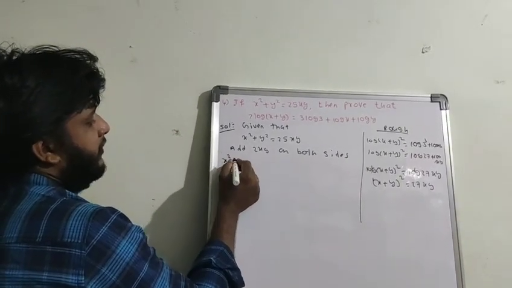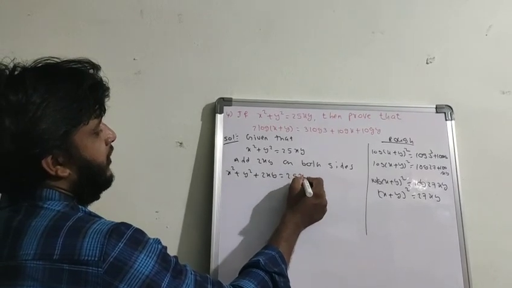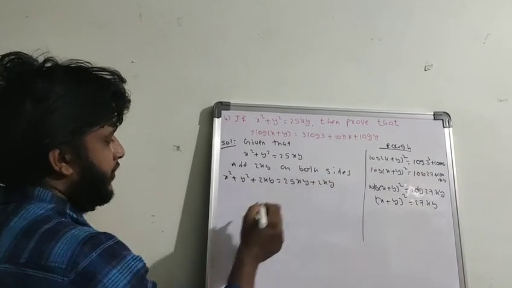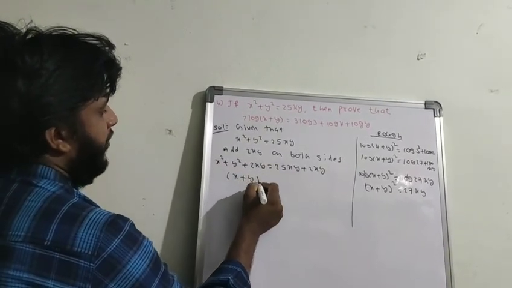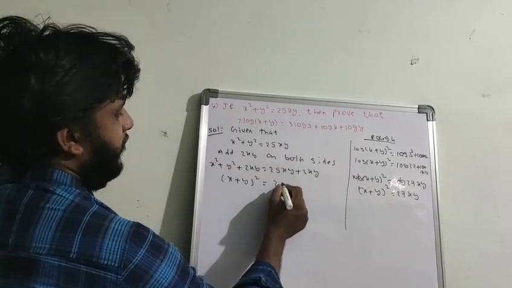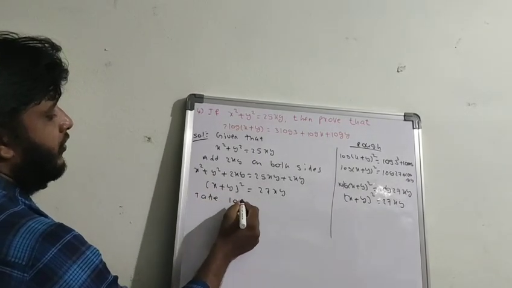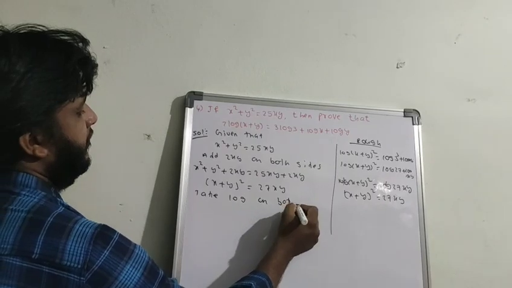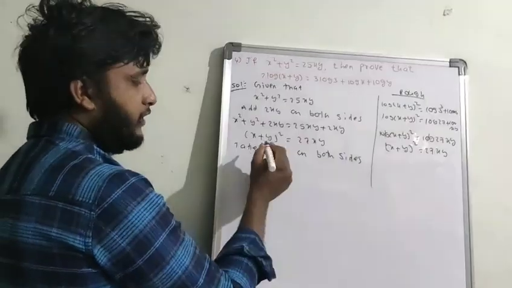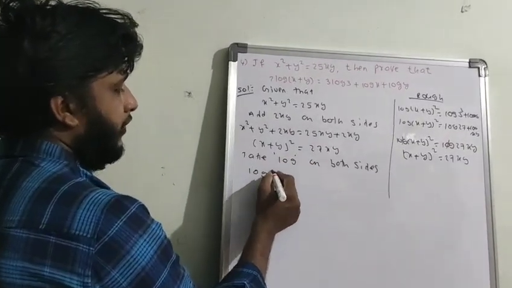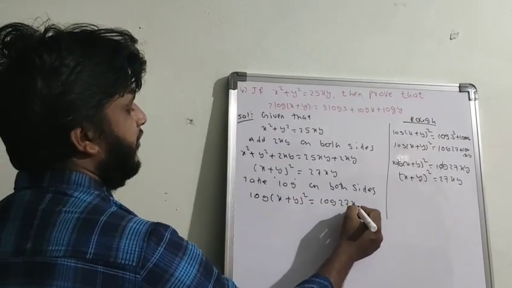So then it will become x square plus y square plus 2xy is equal to 25xy plus 2xy. a square plus b square plus 2ab is nothing but (a plus b) whole square, and 25xy plus 2xy is 27xy. So now take log on both sides. In this condition, you have to apply log on both sides. You can take any base, it may be anything. Log (x plus y) whole square equals log 27xy.